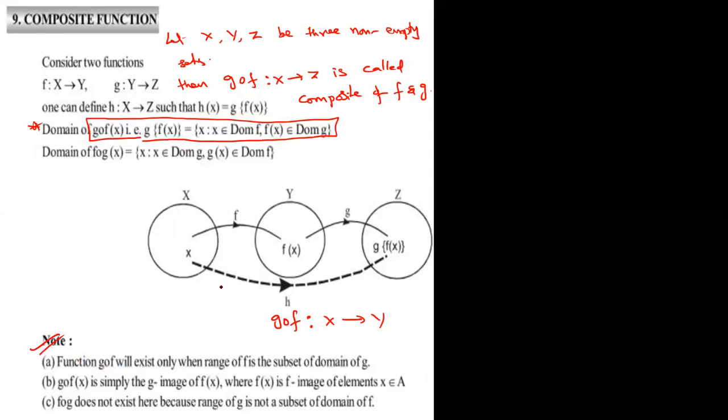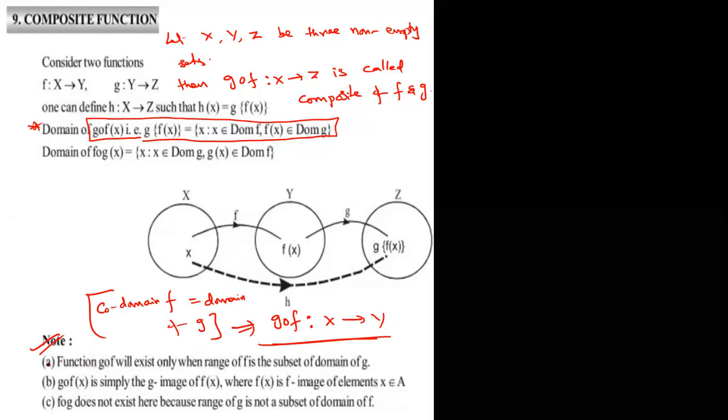In this case, G circle F means codomain of F must be the same as domain of G. Then only G circle F exists, otherwise not possible. What I am saying here? Codomain of F is equal to domain of G. Then only G circle F exists.